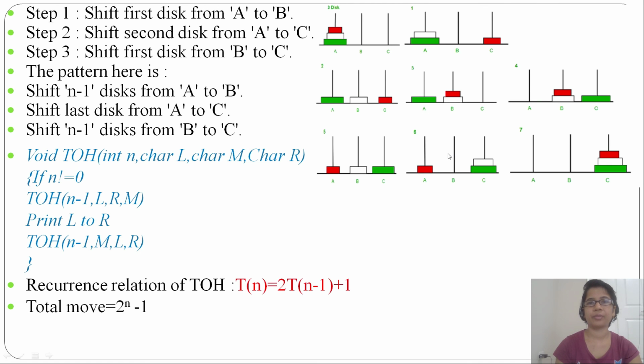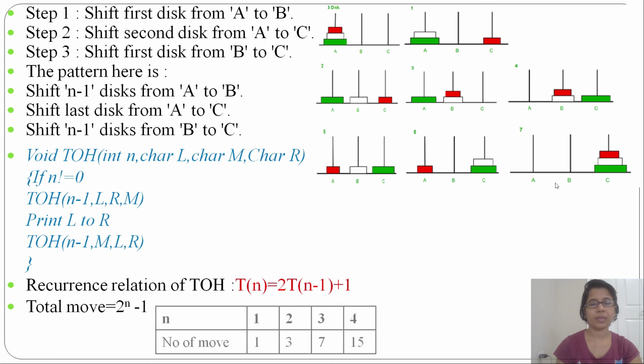You can observe from this: here there are 3 disks and we got 7 moves. Whenever there are 2 disks, we got 3 moves. For 1 disk, just 1 move. For 2, 3 moves. For 3, 7 moves. For 4, 15, that is 2 power 4, which is 16, minus 1. And when it is 3, 2 power 3 is 8, minus 1, it is 7. So like this is the number of moves.